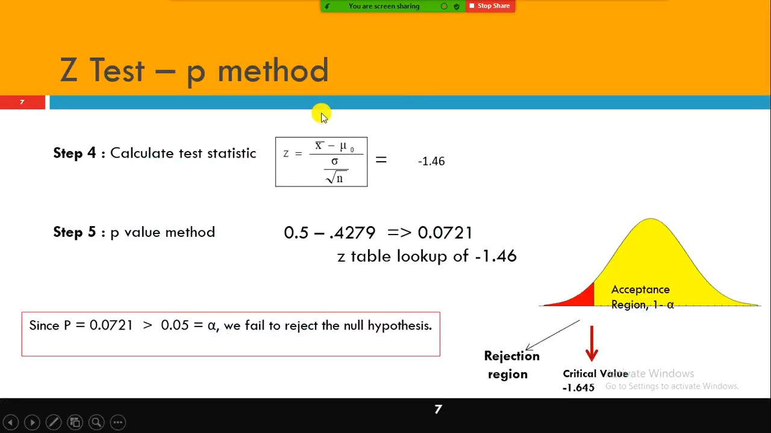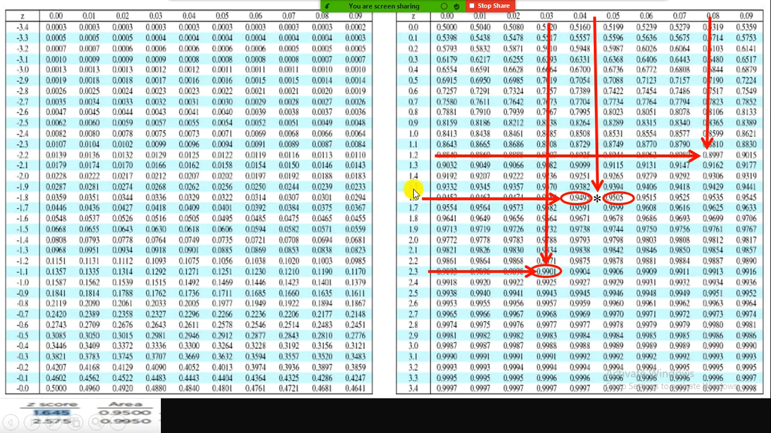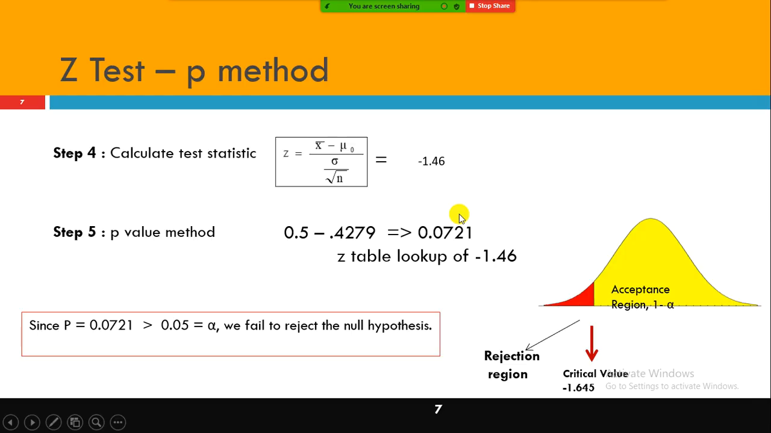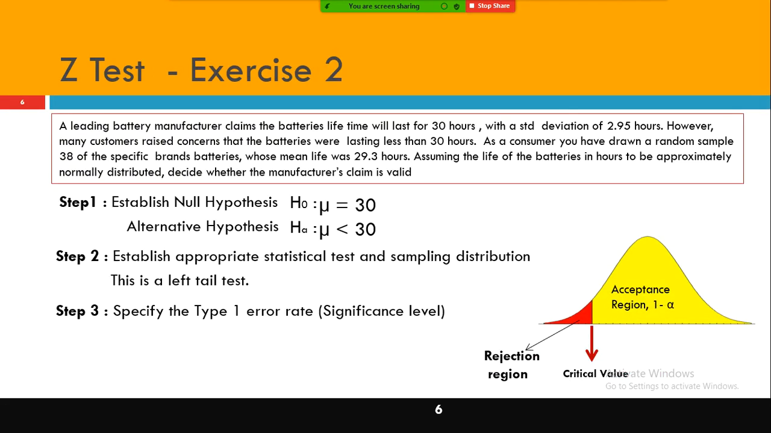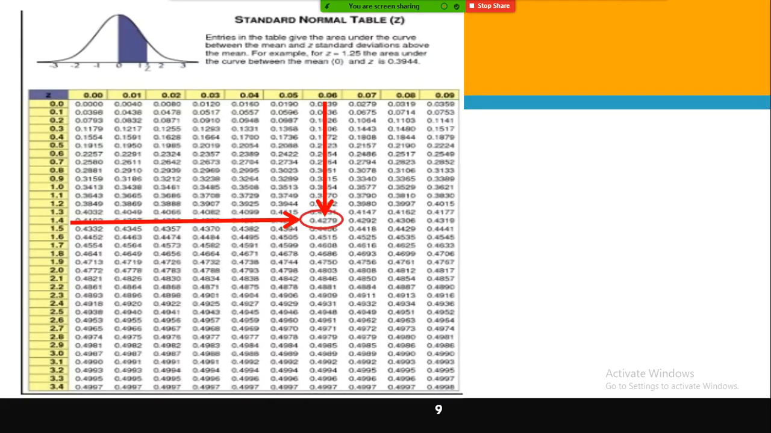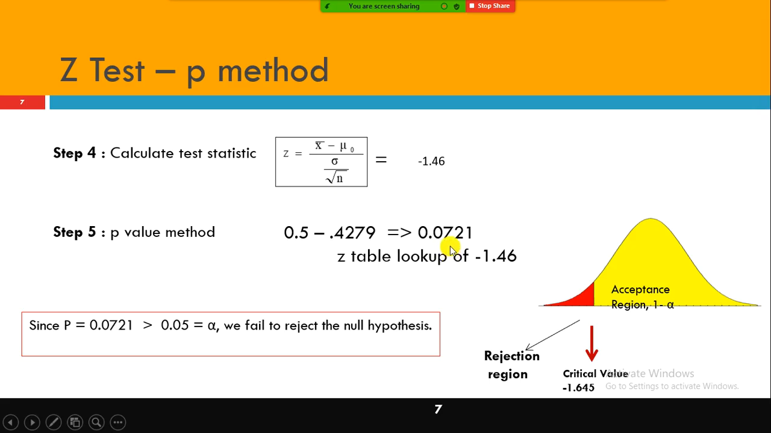In this case, it's pretty easy. For the test statistic value, you simply do a lookup on this table, 1.46. One second. Yes, it's negative 1.46, so you need to look at the negative table. Minus 1.46 gives 0.021. This is the probability for the p-value. The probability is 0.07.